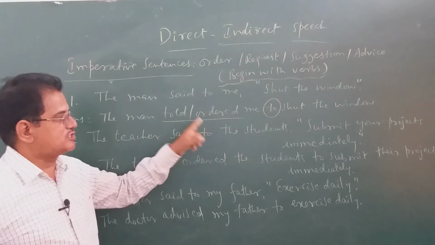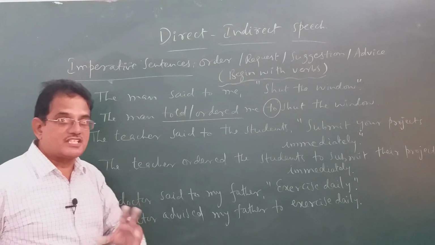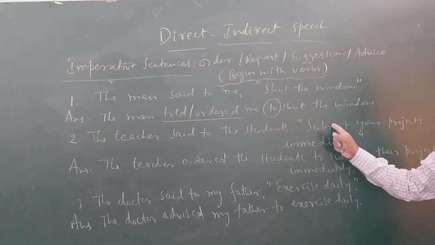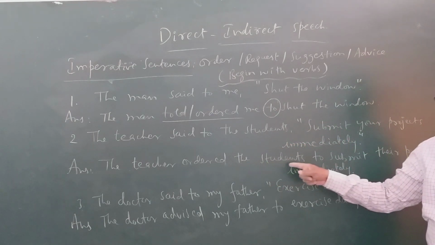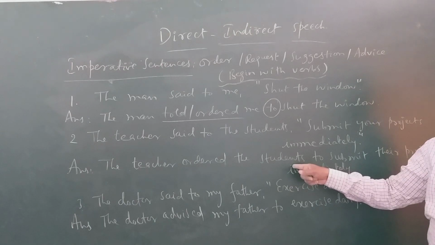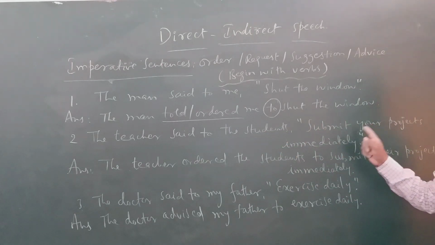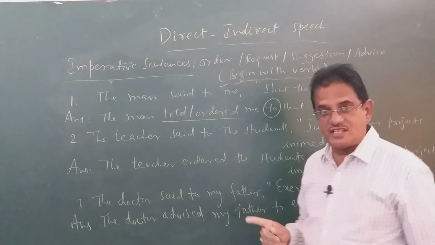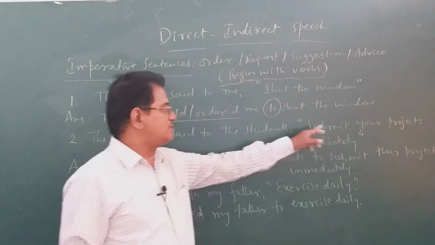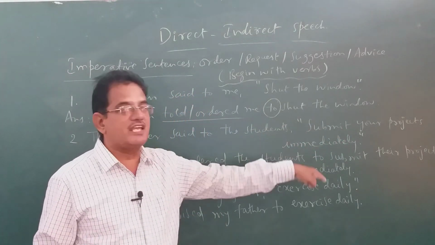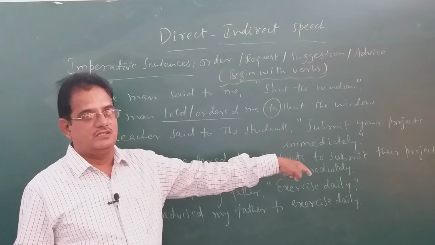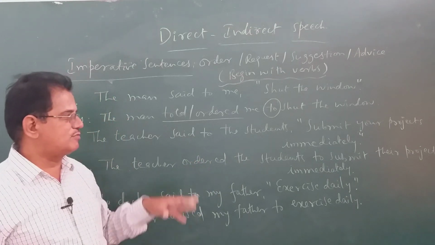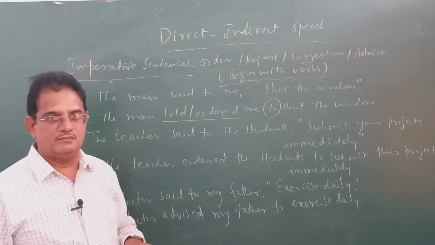The teacher said to the students, submit your projects immediately. This is an order. Submit is a verb. You can see it's an imperative sentence only. The teacher ordered the students. See how the sentence is written in indirect speech. The teacher said to the students, submit your projects immediately. The teacher ordered the students to submit their projects. Why? Your projects means she is speaking to the students. That becomes their projects. You understand? That's how the words change there. Otherwise, the remaining things remain the same. To submit their projects immediately.